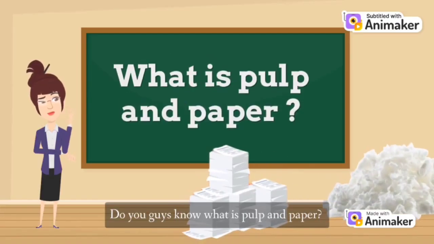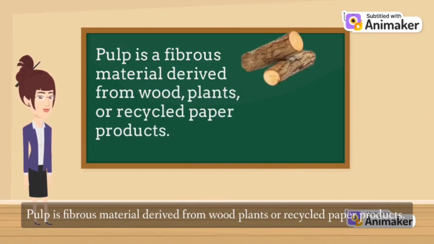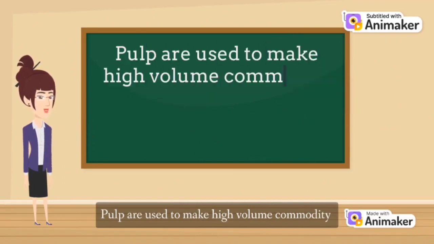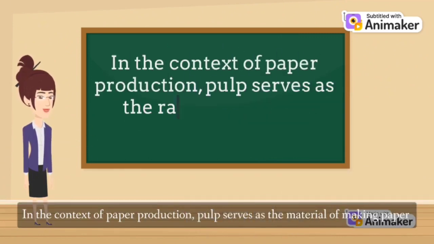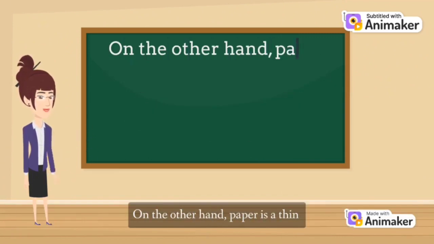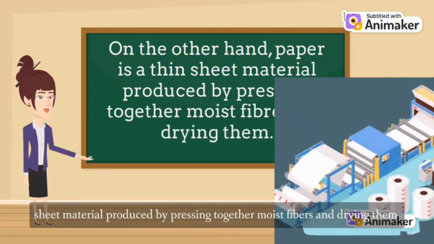Do you guys know what is pulp and paper? Pulp is a fibrous material derived from wood, plants, or recycled paper products. Pulp are used to make high-volume commodity paper printouts, paper cups, toilet rolls, and cardboard. In the context of paper production, pulp serves as the material of making paper. On the other hand, paper is a thin sheet material produced by pressing together moist fibers and drying them.